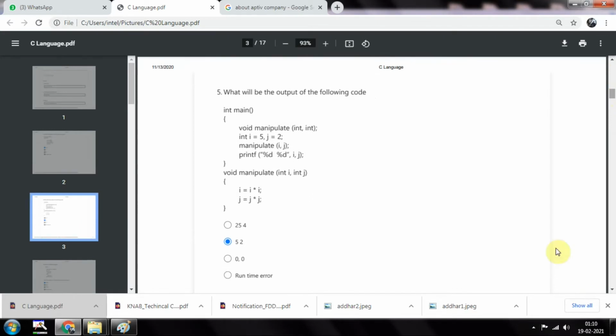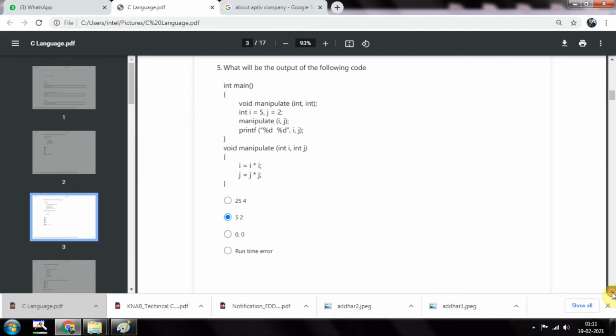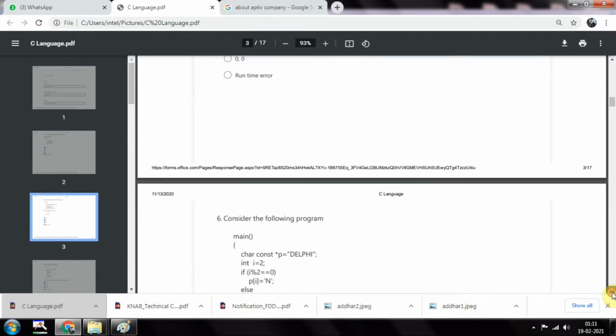What will be the output of the following code? You can see int main again. This is the C language test. So void manipulate with int i equal to 5, j equal to 2. Then manipulate(i, j), and then we need to print i and j. Inside, i is made as i star i and j is made as j star j. So we will be getting 5, 2 again. So the answer will be the second option.